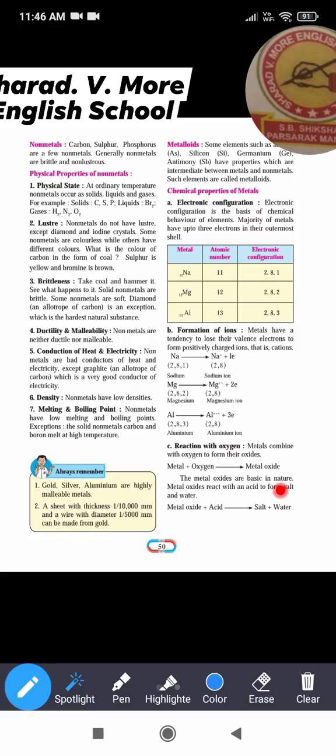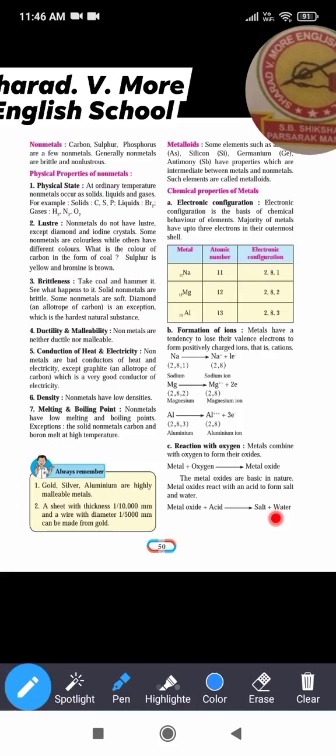Means when we find out the pH of these compounds, their pH is greater than 7. That's why they are basic in nature. Metal oxide reacts with an acid to form a salt and water. When these metal oxides, which are basic in nature, react with the acid, they form the salt and water.